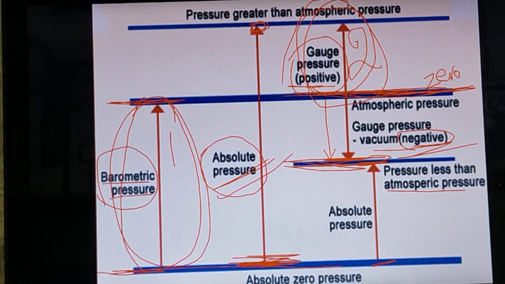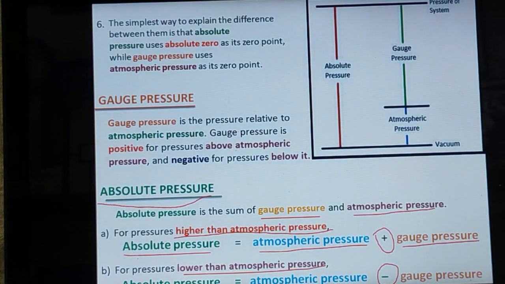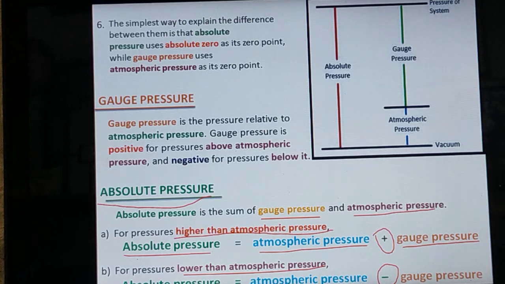So here the absolute pressure is the atmospheric pressure minus this pressure, that means the negative gauge pressure. That one we have to subtract. So this is the formula to calculate absolute pressure, as well as we know the difference between absolute pressure and gauge pressure.